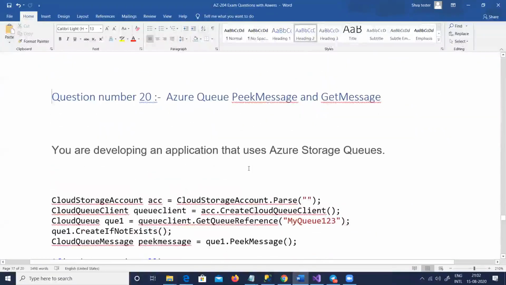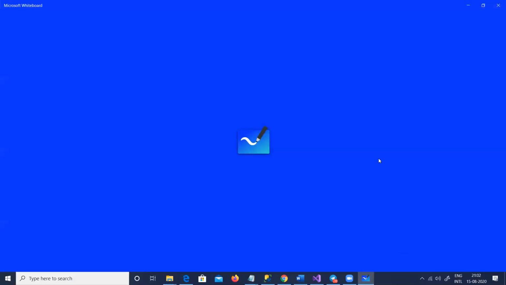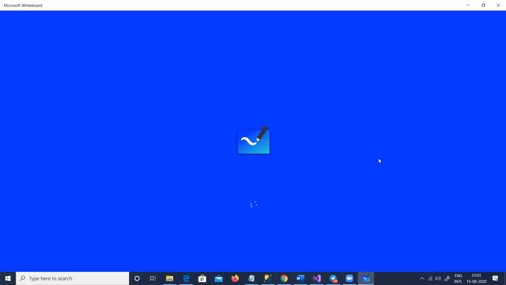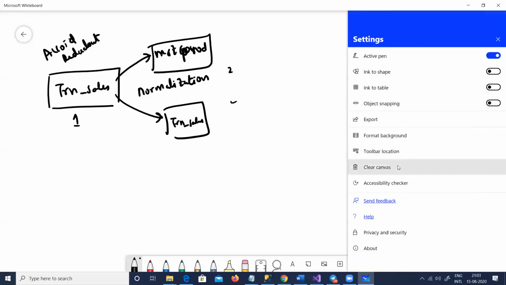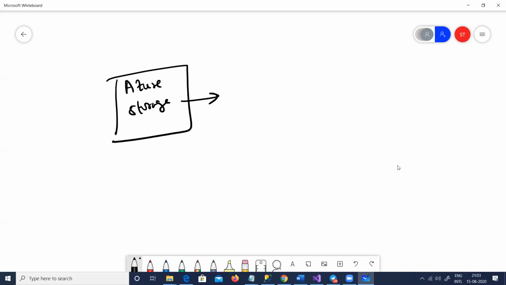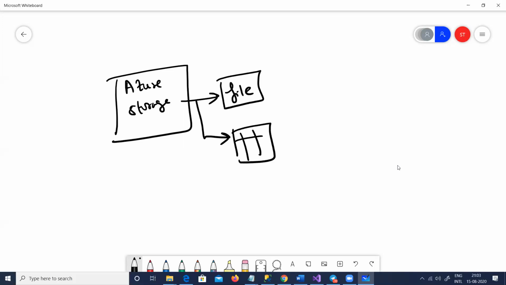So Azure Queues, remember we have Azure Storage. Azure Storage has blobs, it has tables, it has files, and it has queues. Azure Storage is like a big family wherein you can store using simple files. If you just want a shared drive or a hard drive, you can use the file storage. If you want to store in a tabular format, a table and column format, then you have the table.